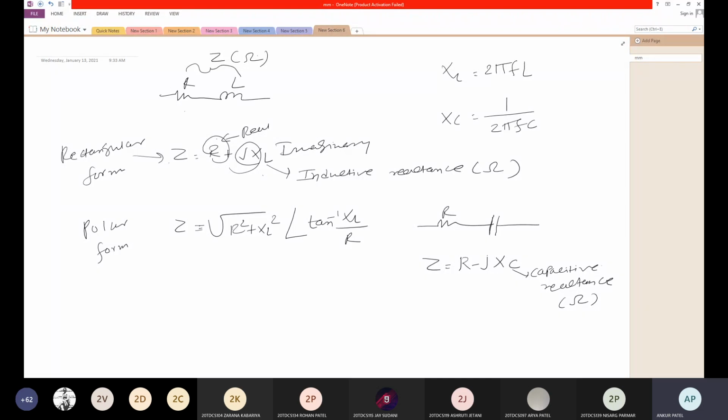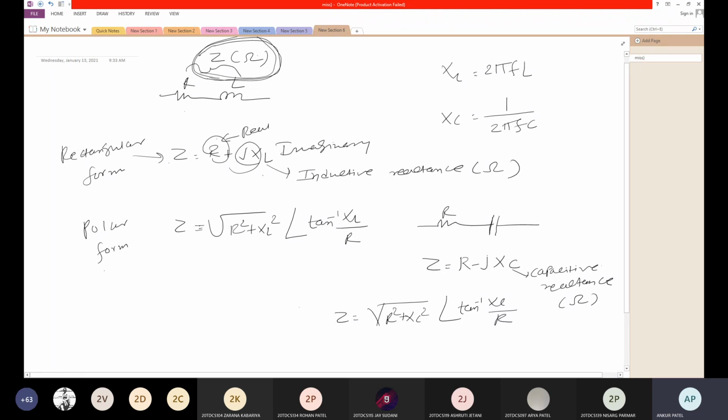So if you have a combination of loads, then you can represent it by this impedance. This impedance you will get only in an AC circuit. We are doing vector summation or vector representation for this AC circuit, and in DC we are doing algebraic summation. So this is the R and C combination, the rectangular form. The polar form is under root R square plus XC square, angle tan inverse XC by R.